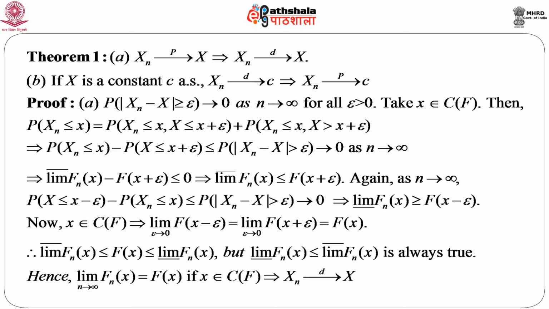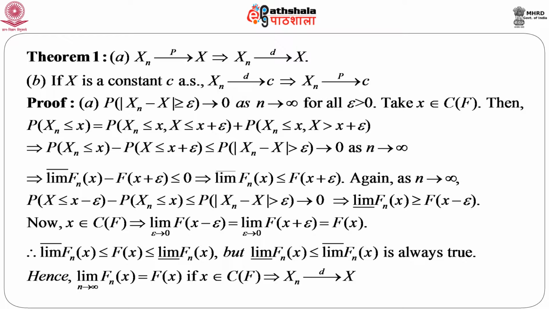So, we can get immediately probability X_n less than or equal to x equals probability X_n less than or equal to small x comma capital X less than or equal to x plus epsilon, that is the intersection of these two events, plus probability X_n less than or equal to small x comma X greater than x plus epsilon, which is the B complement I have mentioned.